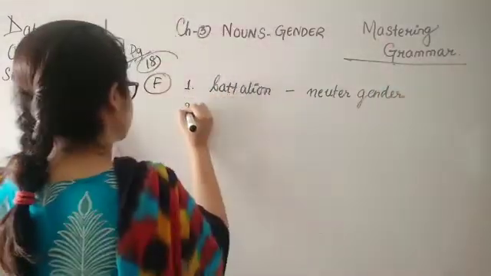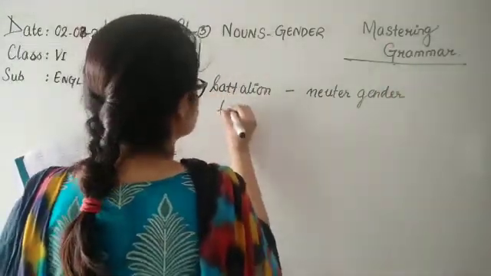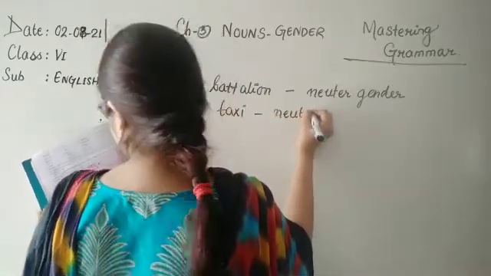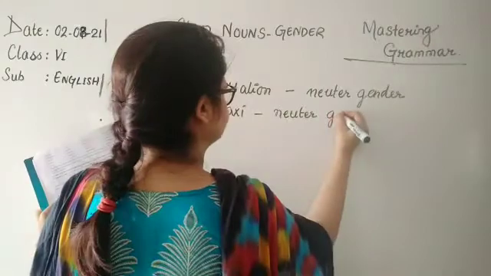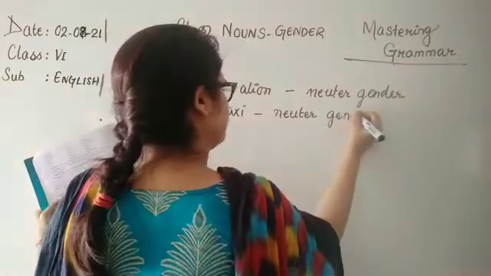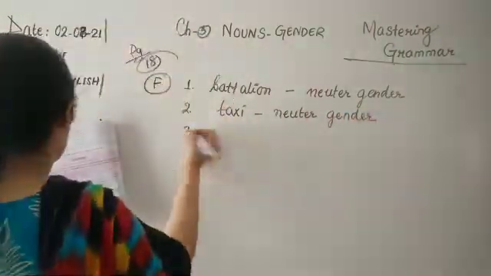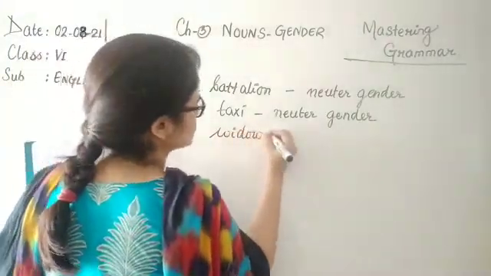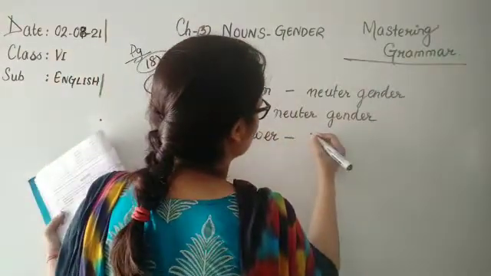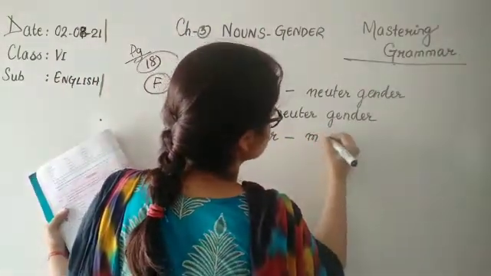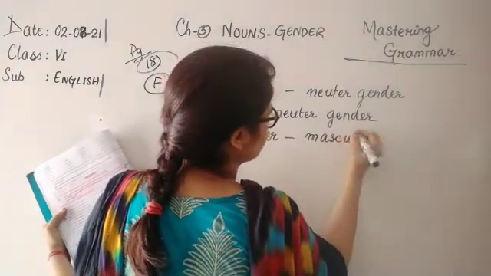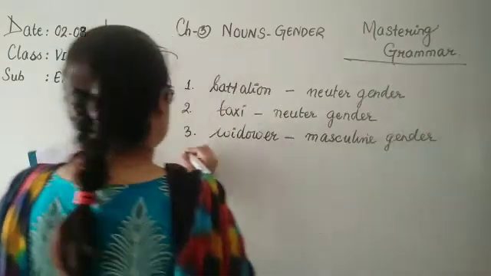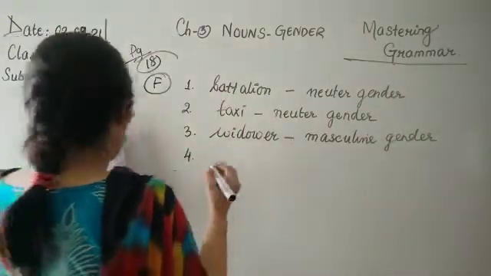Number 2, taxi. Taxi is a non-living thing, so it's a neuter gender. Number 3, widower. I told you about this word. A widower is a man whose wife has died, so this is masculine. Number 4, gander.